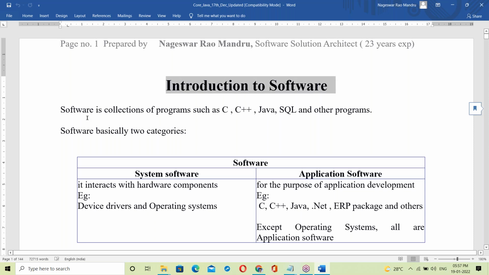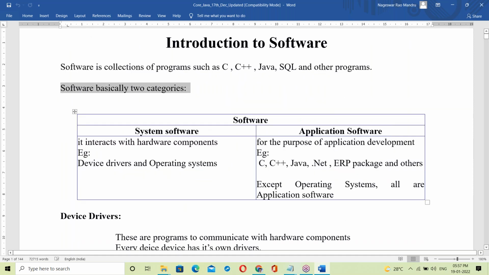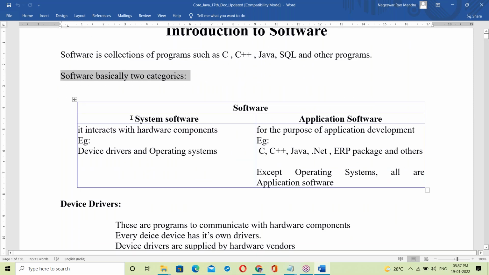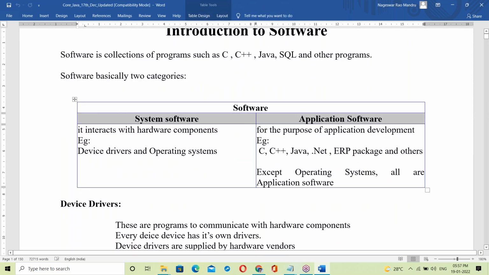See, today's topic: introduction to software. Software is a collection of programs, such as C, C++, Java. Software basically has two categories. First one system software, next application software. System software interacts with hardware components.